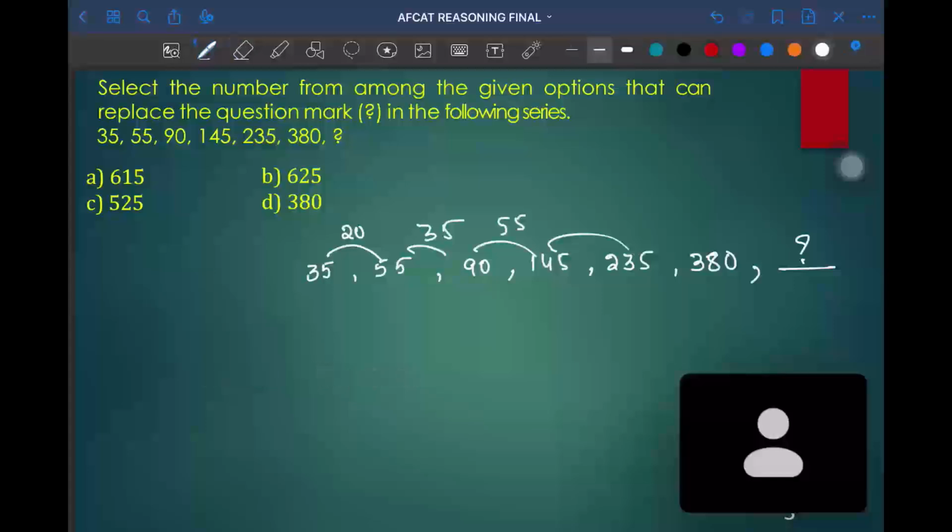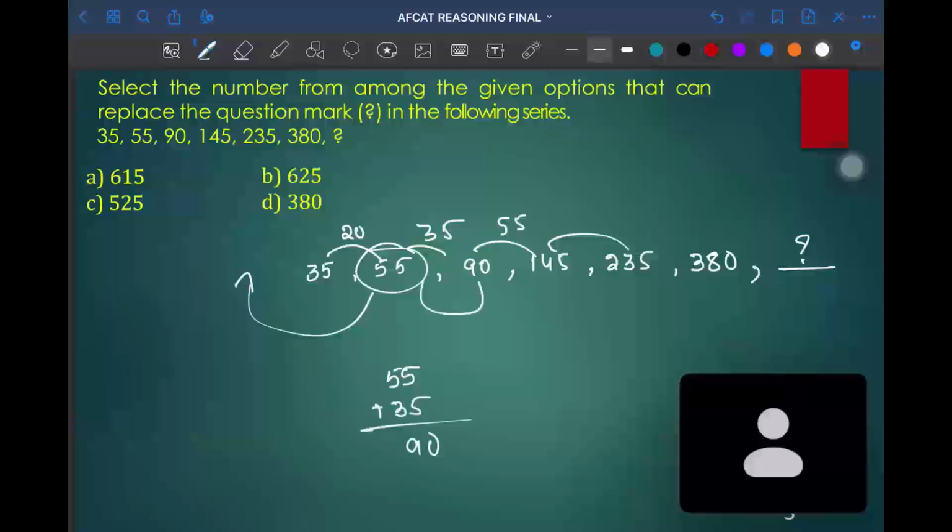They have followed a pattern in which 55 is added with the previous number: 55 plus 35 will become 90. In a similar way, they have added the previous number. So what is the pattern? Addition of the previous number.